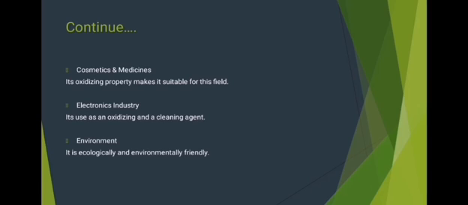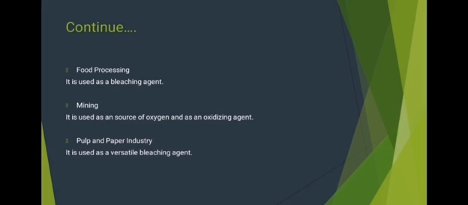Environment. Hydrogen peroxide is environmentally and ecologically friendly, hence it finds use in a variety of applications related to the environment, that is, in advanced oxidation processes. Now, food processing. In the food processing industry, hydrogen peroxide is the most commonly used bleaching agent, where it finds its use as a peroxygen reagent. Natural oils, natural sugars, waxes, starch, and gums are some of the compounds bleached using peroxides.